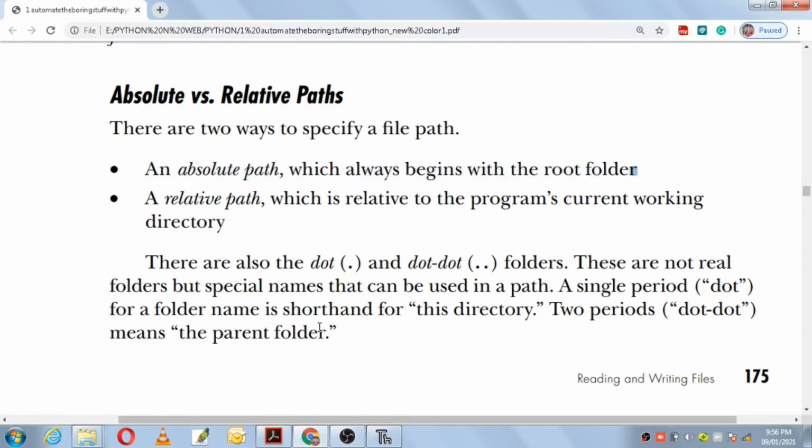The second one is a relative path. A relative path is relative to the program's current working directory.